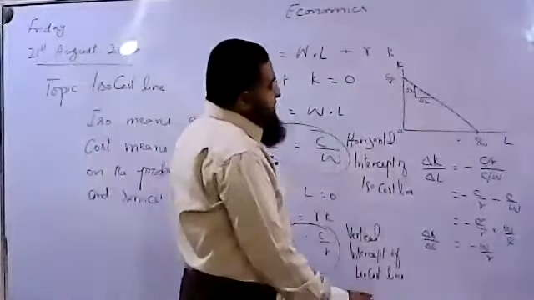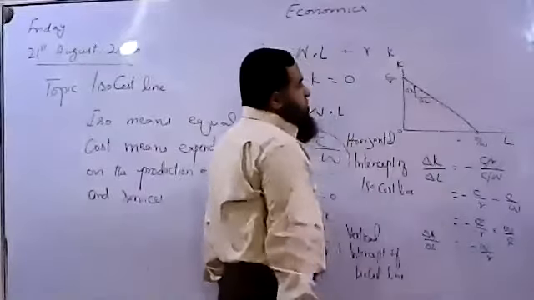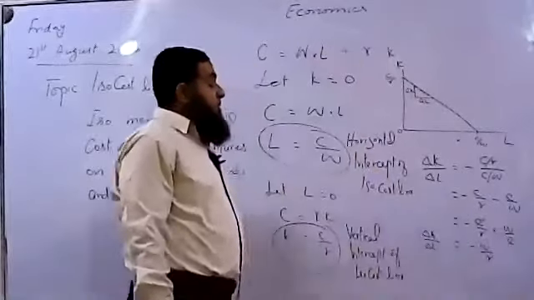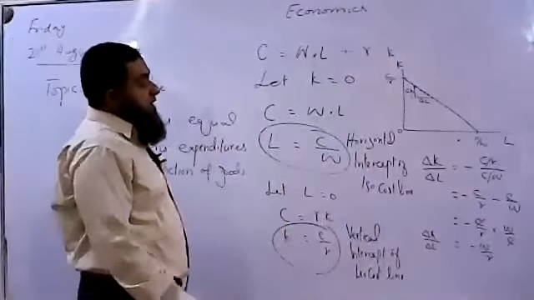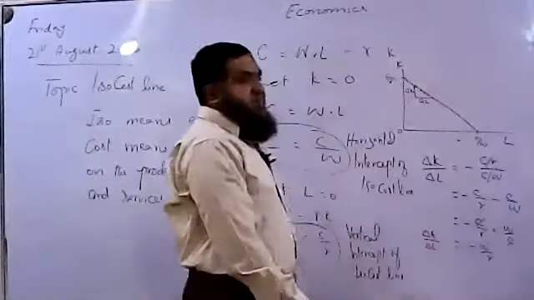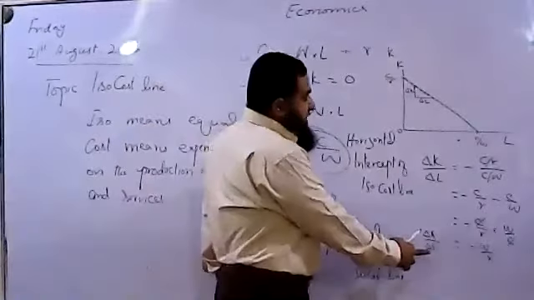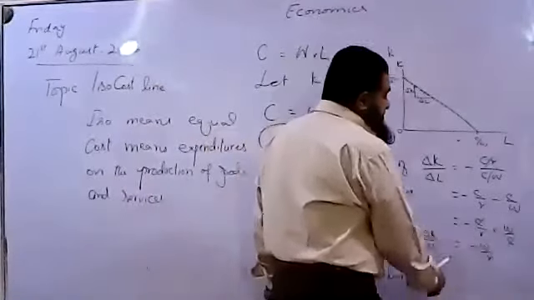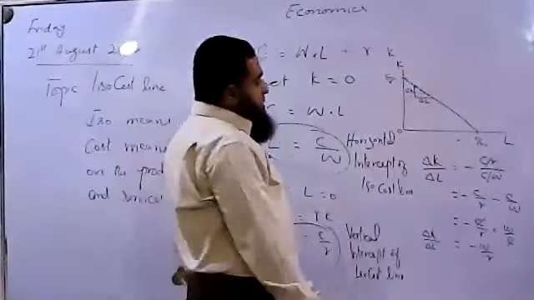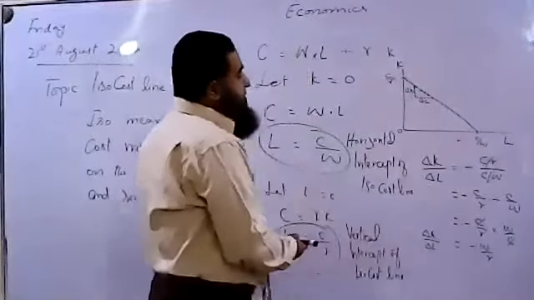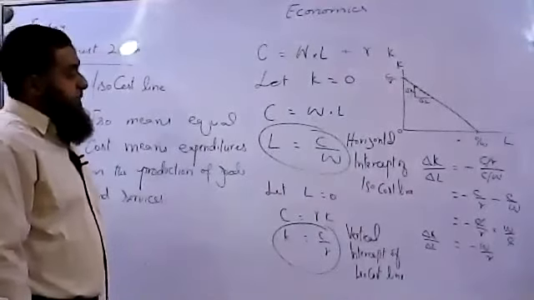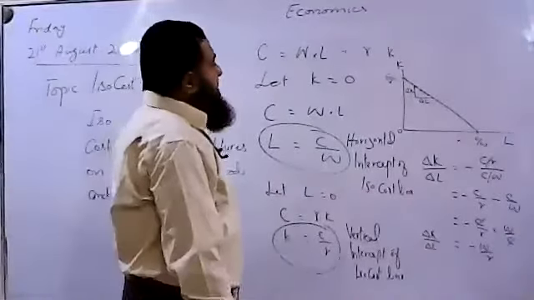So we can say the slope of this isocost line depends upon the relative prices of capital and labor. Change in capital is inversely related to the rate of interest, and change in labor is also inversely related to the wages. So its slope is equal to the relative price ratio of wages and the rate of interest, of capital and labor. This is the slope.